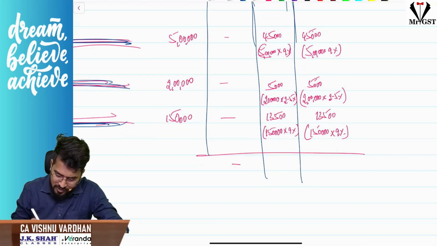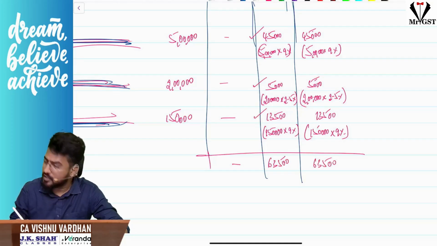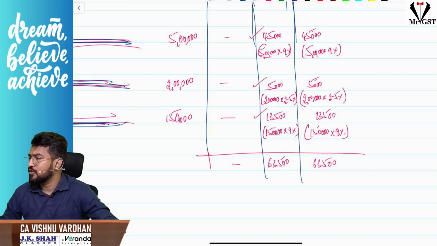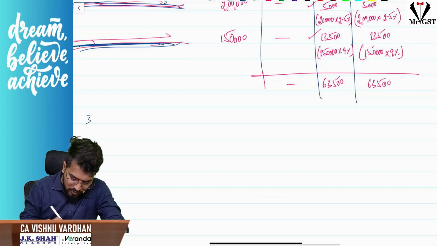Total ITC available. This is nil, sir. And this is 45,000 plus 5,000, 50,000, plus 13,500, 63,500. Correct? Please confirm. Super. Very good. Now it is all about set off. Third point is what? Set off.